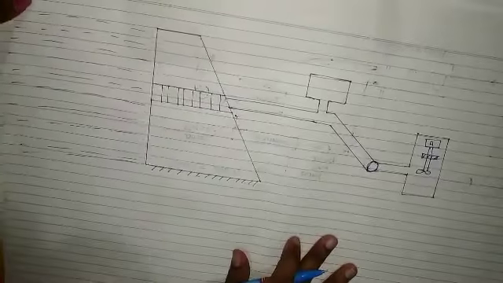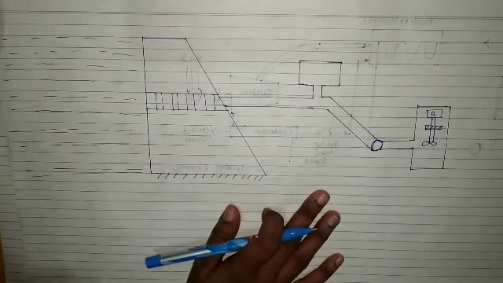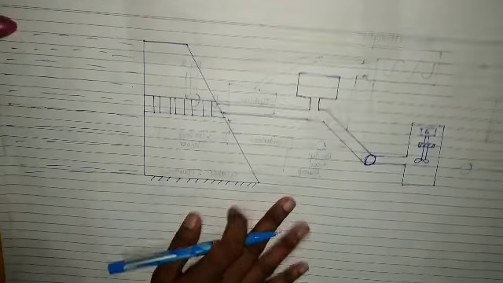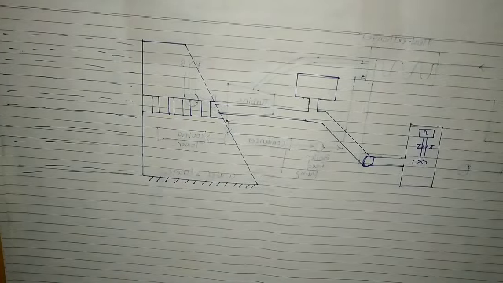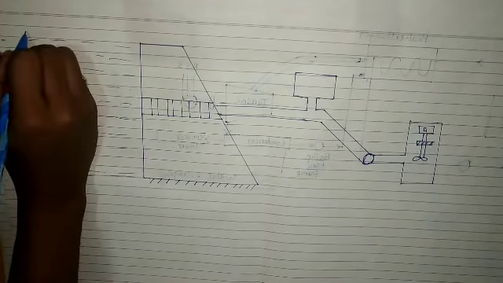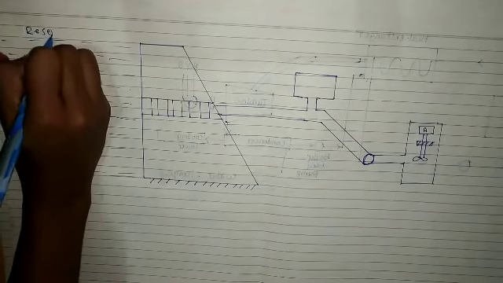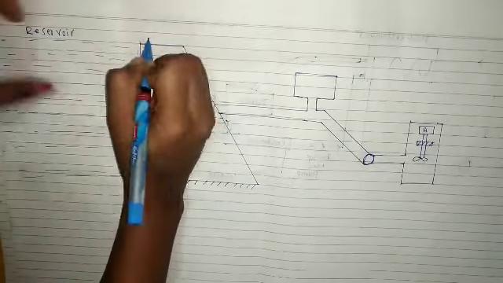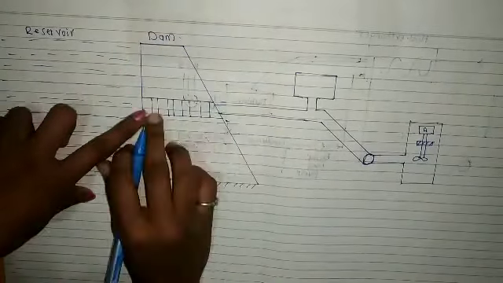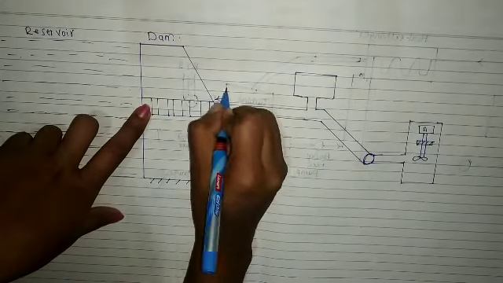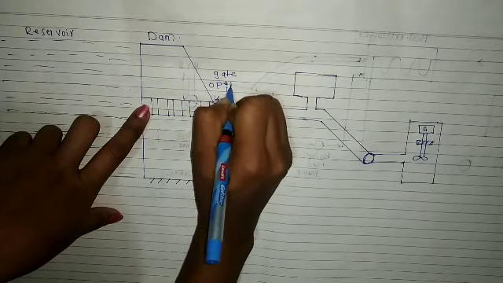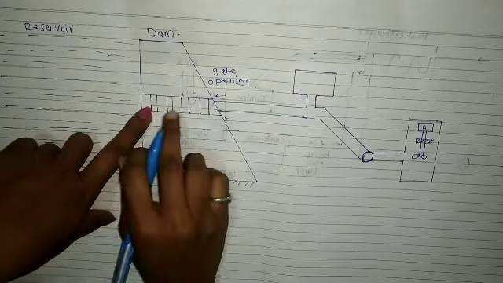So this is our diagram. We'll see the components. This part is the reservoir. I'll write here, this is the reservoir. This is the dam. What you are seeing here is the gate opening, so we can open the gates.